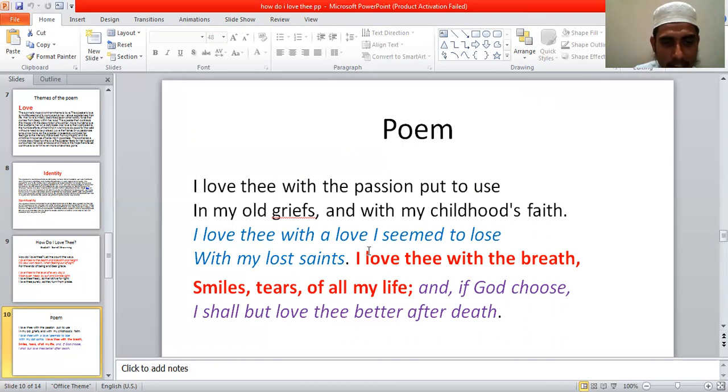And here the poet expresses that in the same way, what he felt in childhood about religion, now they lost that feeling, but she loved her husband with the feeling that was in her childhood.